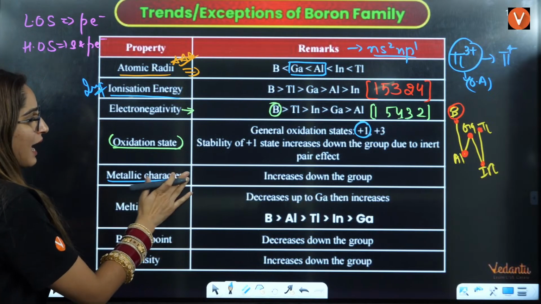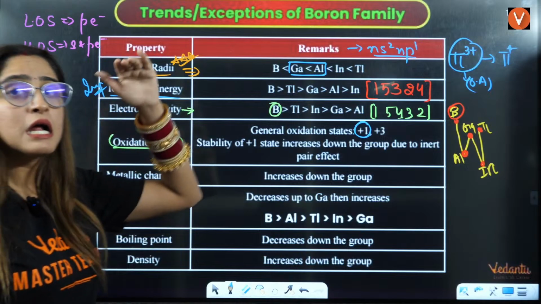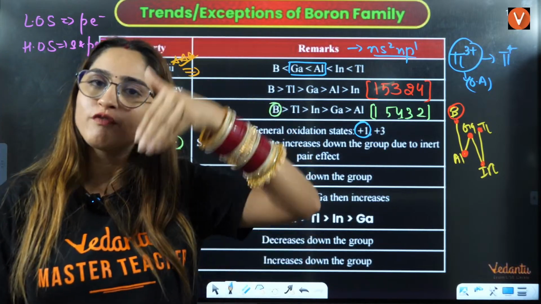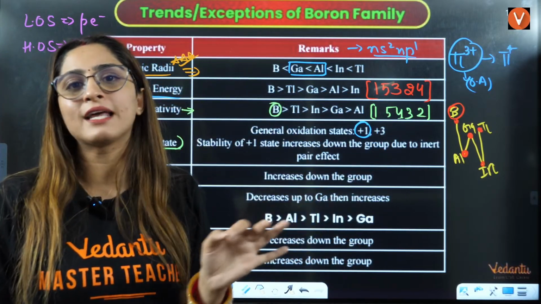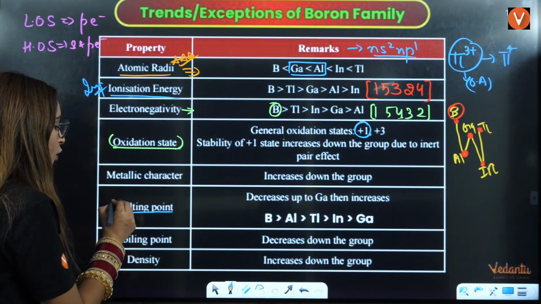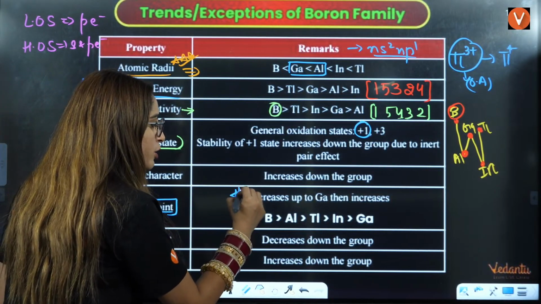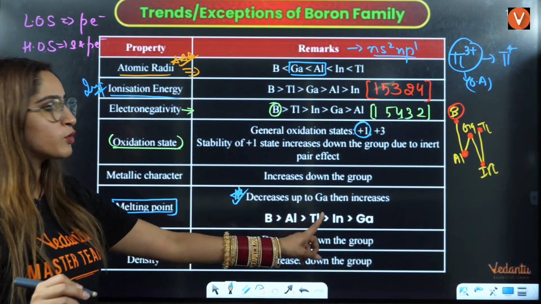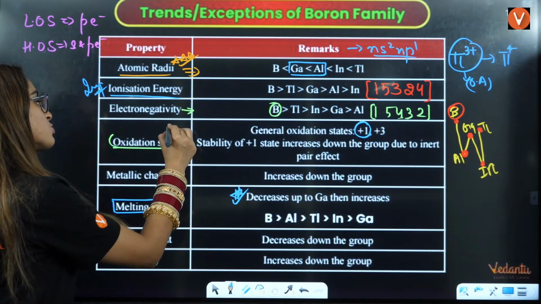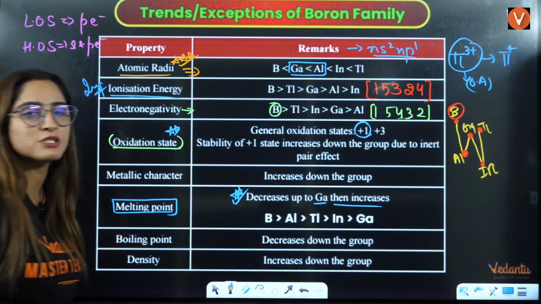Next is metallic character. We know that down the group, metallic character always increases, and along the period metallic character always decreases, right? There is no exception in that. Melting point is the exceptional trend here. This is also important, right? Decreases up to gallium, then increases. Okay, this was also important, right? Decreases up to gallium, then it starts increasing.